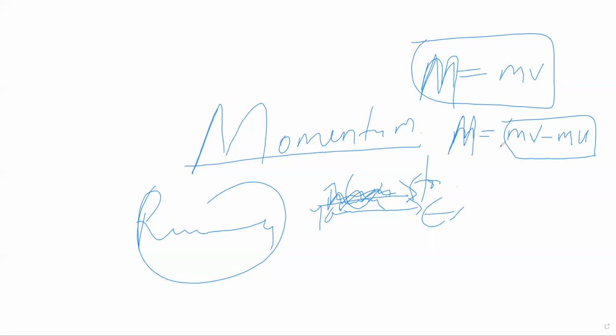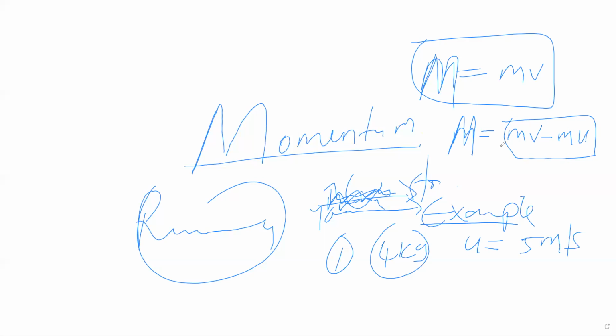If you are given an example, let's say you are told that you have a particle of mass 4 kg and it has the initial velocity of 5 meters per second. And then you are told to find the momentum of the particle.